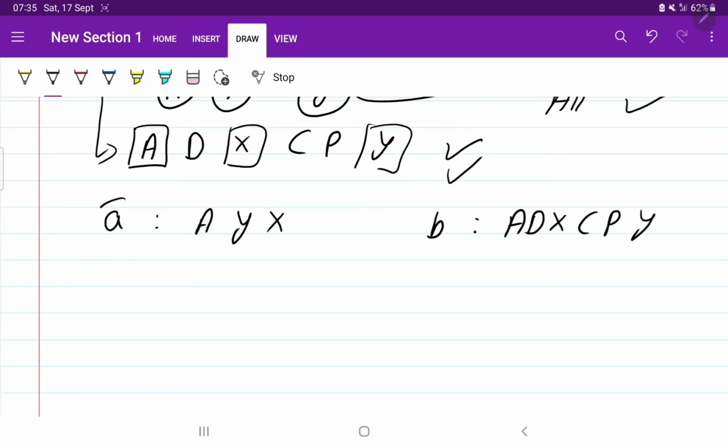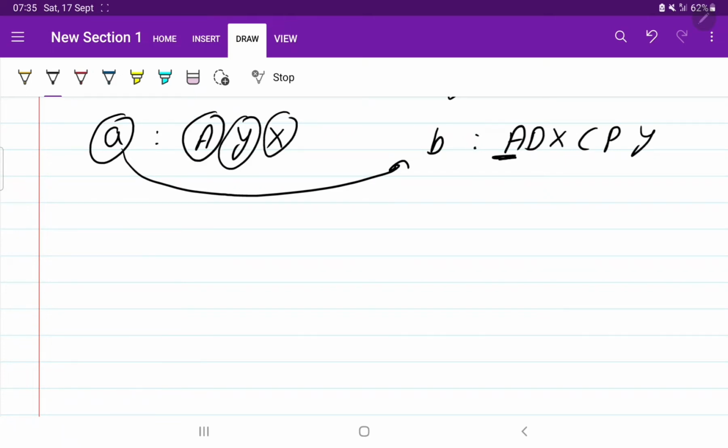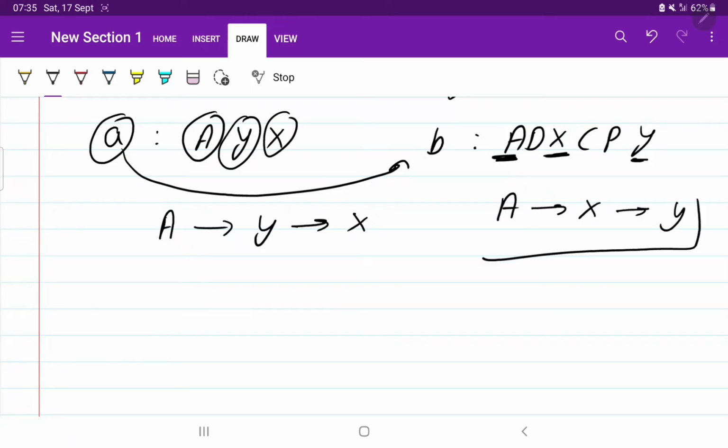Now if I ask you the same question, is string A a subsequence of B, you are going to say that here we have A, Y and X, so here also we have A, X and Y. But if you look at the order, first A is coming, then Y, then X. But here first A is coming, then X, then Y. So in this case we will return the output as false.